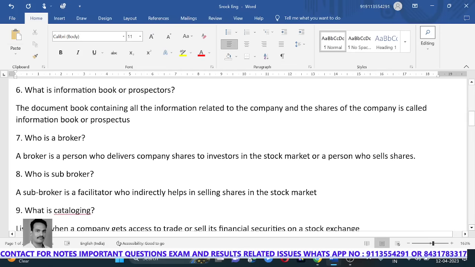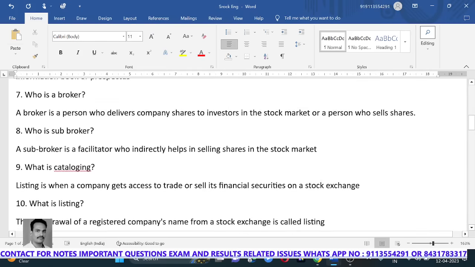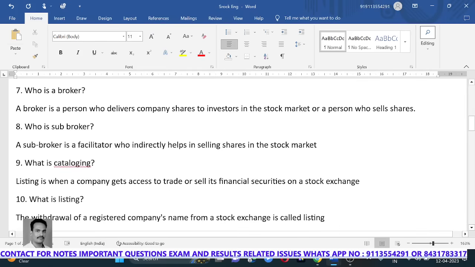What is information book or prospectus? The document book containing all the information related to the company and the shares of the company is called an information book or prospectus. Who is a broker? A broker is a person who delivers the company shares to investors in the stock market, or a person who sells the shares in the stock market. Who is a sub broker? A sub broker is a facilitator who indirectly helps in selling the shares in the stock market.